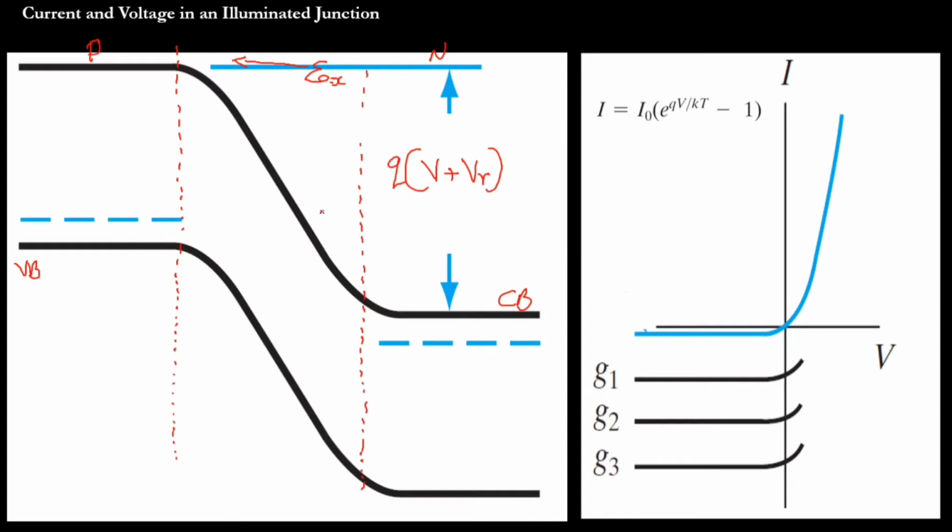So the junction is reverse biased. It's something like this. You can have a PN junction here. We have a depletion region, and this is P-type semiconductor, N-type, PN junction. So I have applied reverse bias.